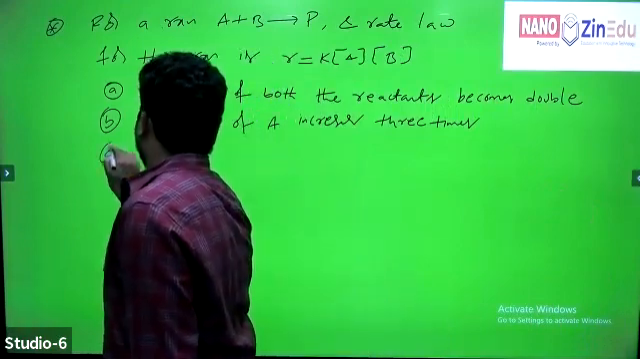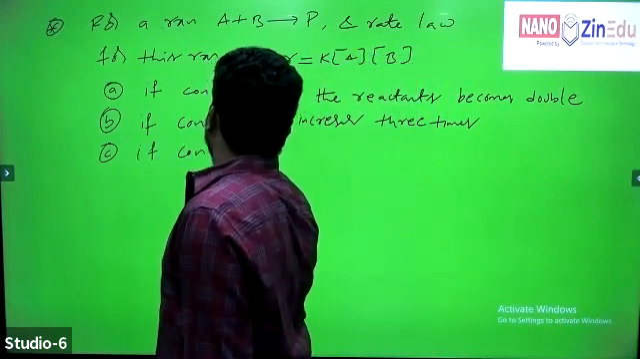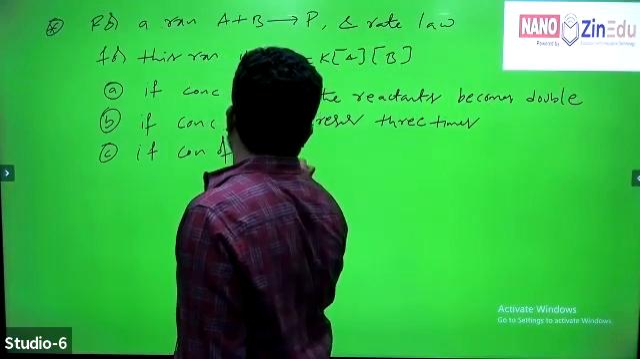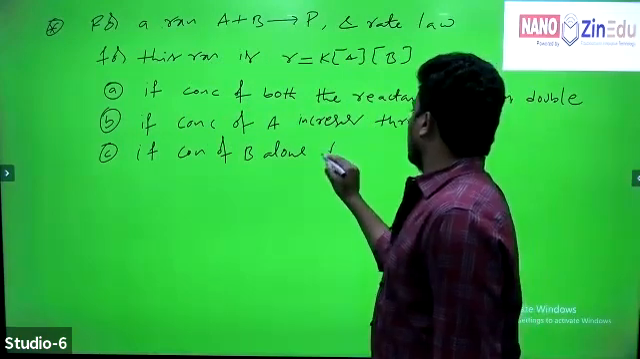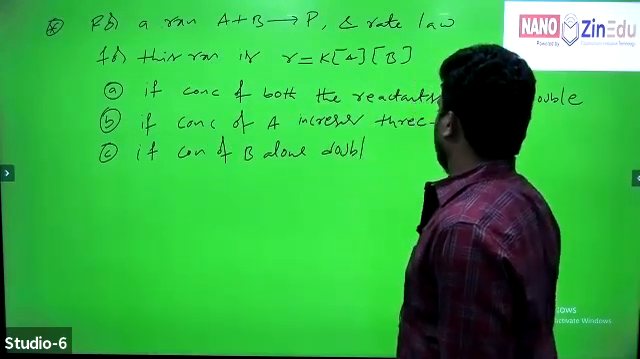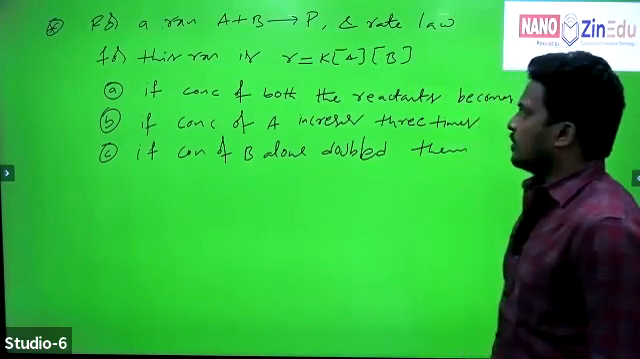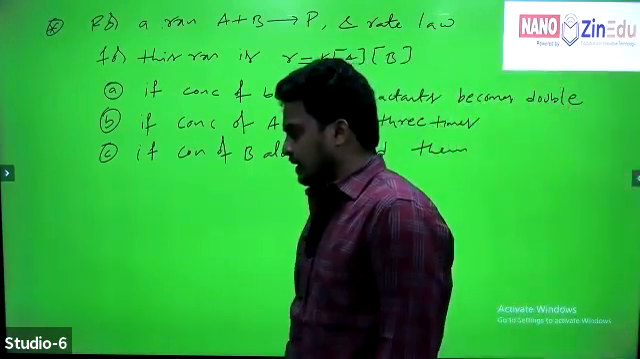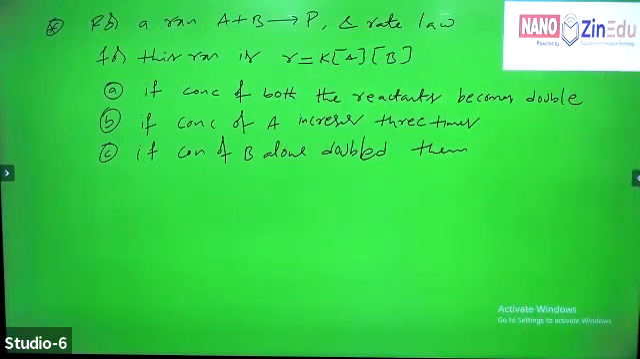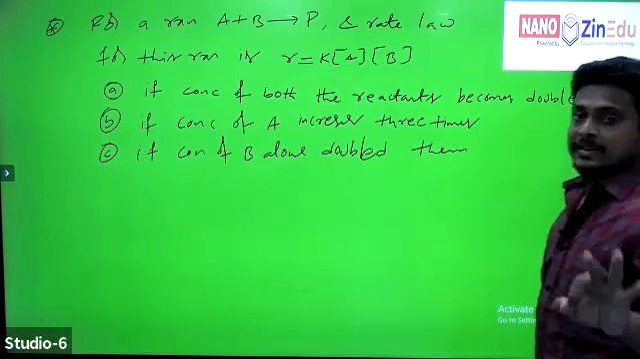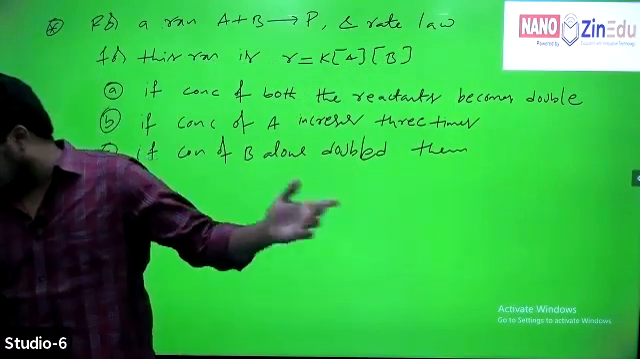And third bit, now if concentration of B alone, only B, is doubled, then tell me how the new rate is related to the original rate. This is our question, right? It combines three questions. I will tell you the first bit; from there you can do the remaining ones.